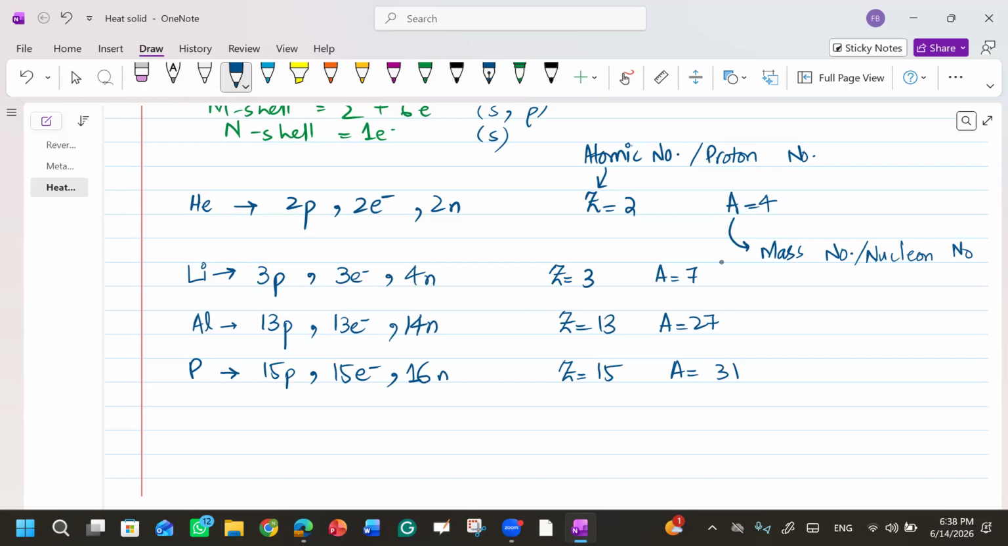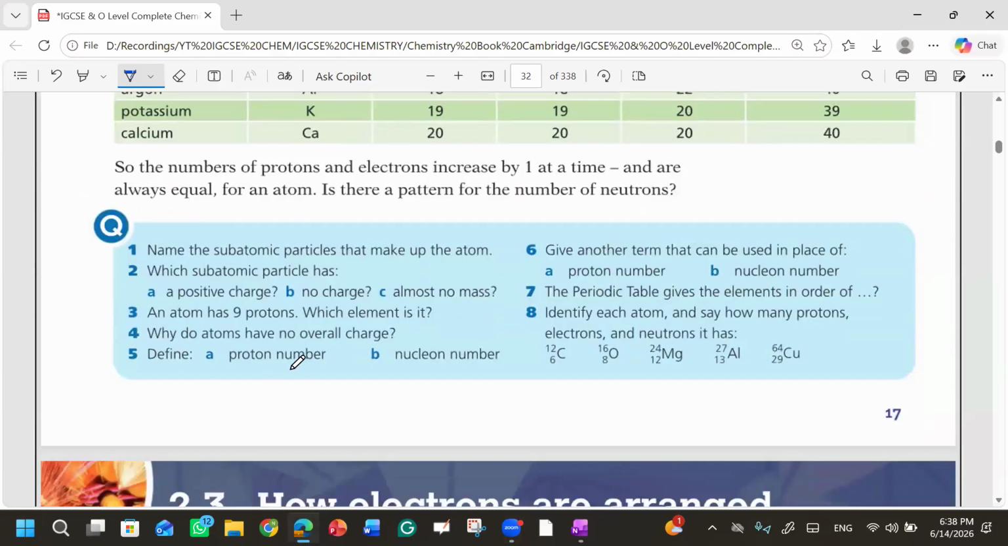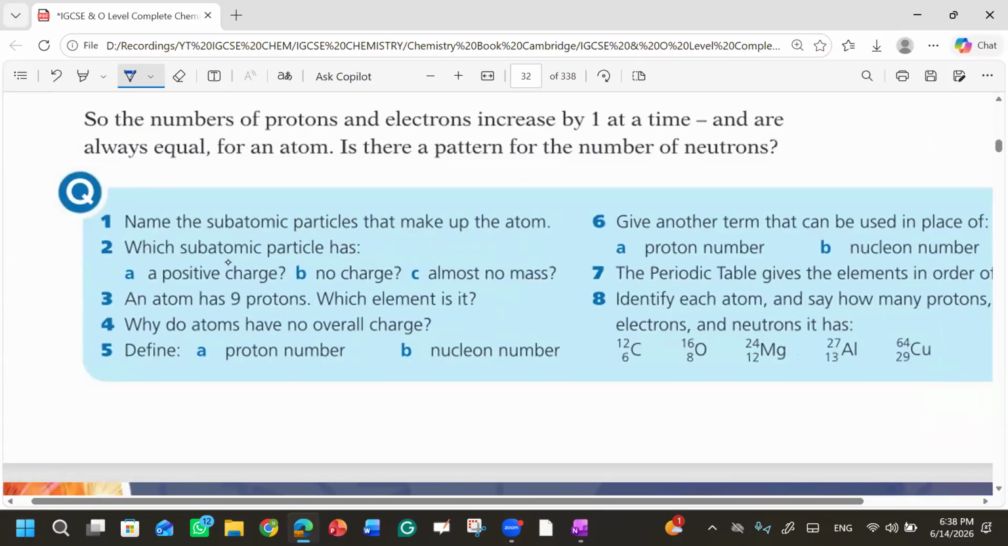So this is how we categorize these, and you must remember these. This table is very much important. Now we can do some questions from here. Name the subatomic particles that make up the atom.